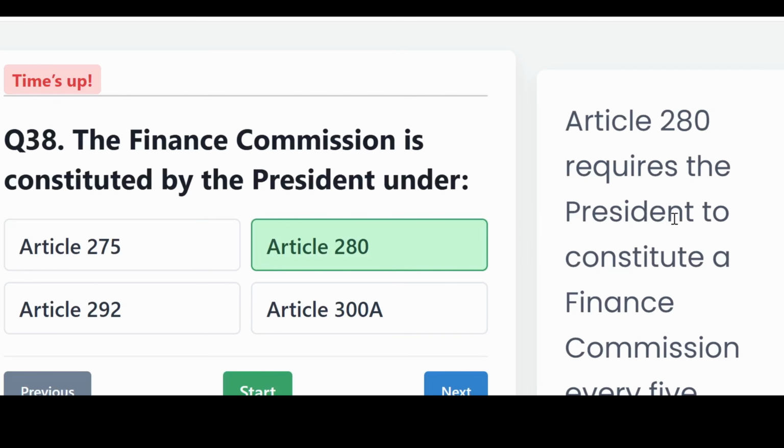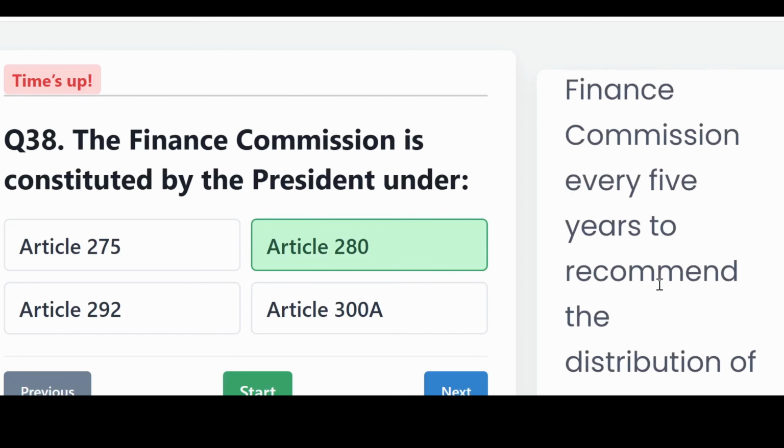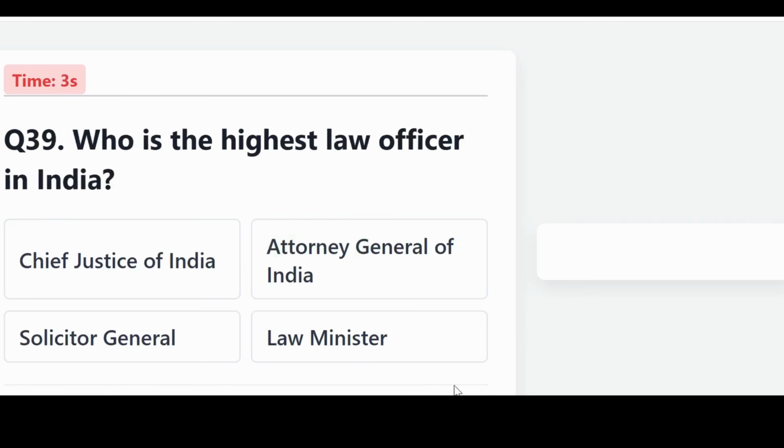Article 280 requires the President to constitute a Finance Commission every 5 years to recommend the distribution of tax revenue between the Union and the states. Who is the highest law officer in India? Is it the Chief Justice of India, Attorney General of India, Solicitor General, or the Law Minister?